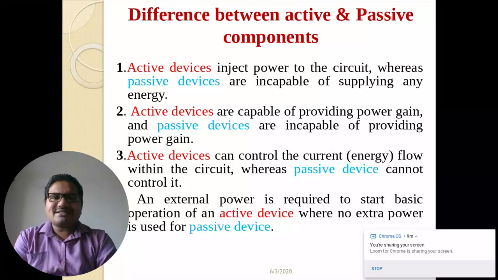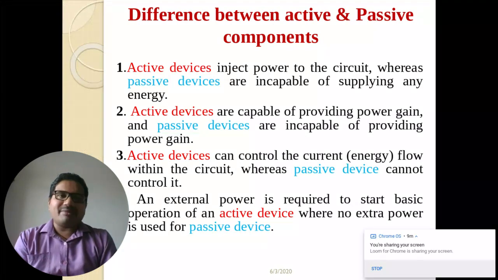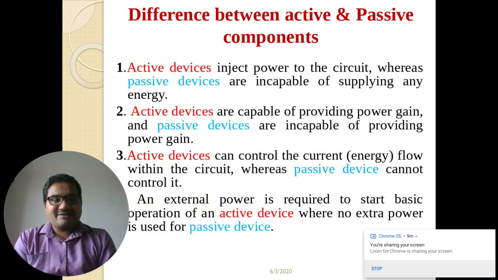Active devices are those devices which inject power into the circuit, whereas passive devices are incapable of supplying energy. Active devices are capable of providing power gain. Passive devices are incapable of providing power gain. Active devices can control the current, the energy flow within the circuit, whereas passive devices can't.